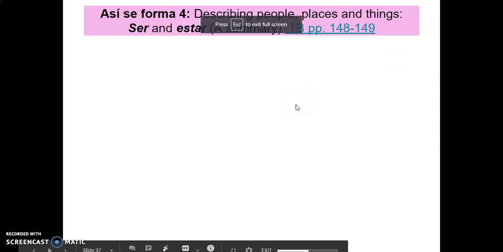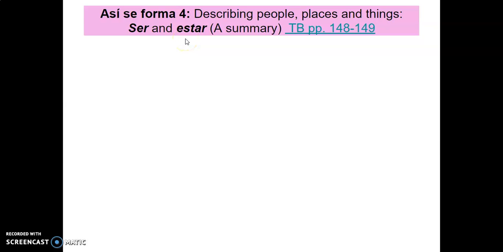In this lesson, we're going to be talking about the verbs ser and estar. Ser and estar are both used to express being in Spanish. So when we're saying that something is, or some things are, or I am, then we use ser or estar.